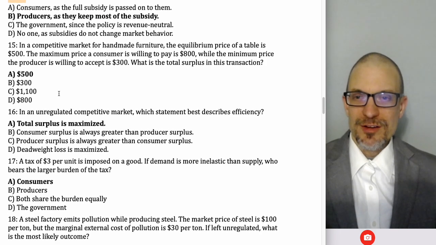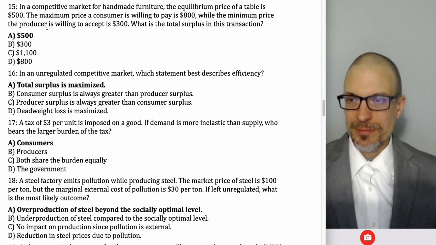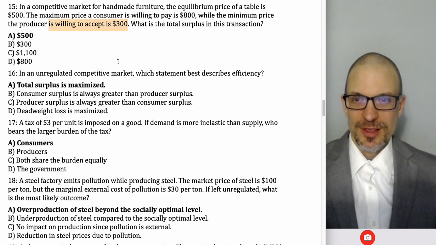Okay, in a competitive market for handmade furniture, the equilibrium price of a table is $500. The maximum price a consumer is willing to pay is $800. The minimum price the producer is willing to accept is $300. What's the total surplus in this transaction? Okay, so who cares what the price is? Total surplus is the difference between maximal willingness to pay, $800, minus willingness to accept, $300.